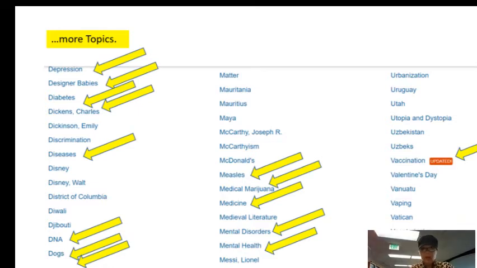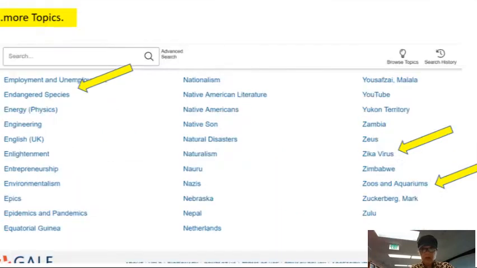There's also information and articles on endangered species, the Zika virus, and zoos and aquariums.